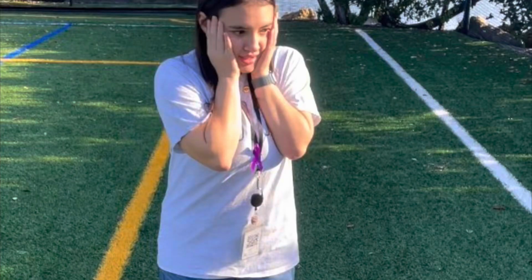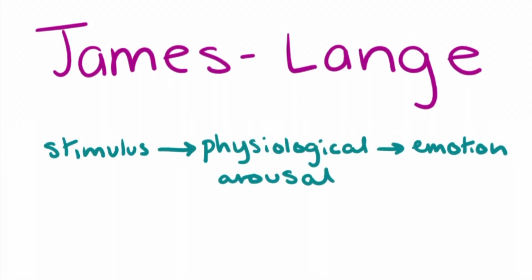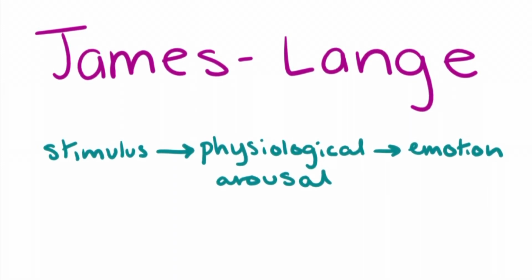But let's pause here. Did you see how Ella grabbed her chest before putting her hands to her face like she was scared? Why is that? We can explain this using the James-Lange theory of emotion, which states that emotions arise from our awareness of our bodily responses to emotion-arousing stimuli.